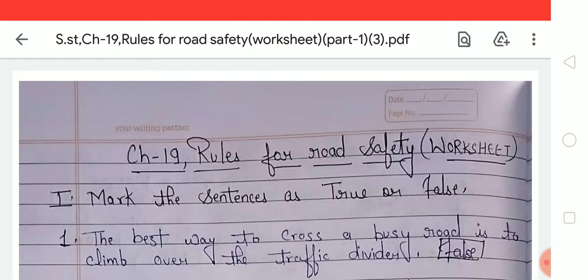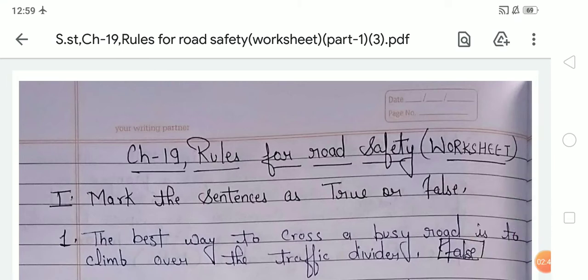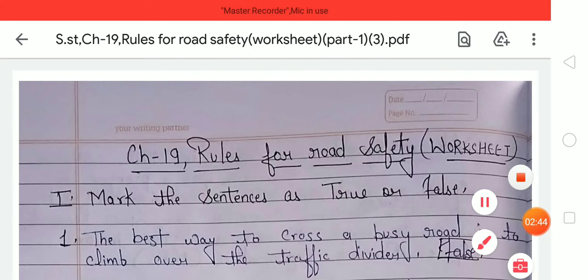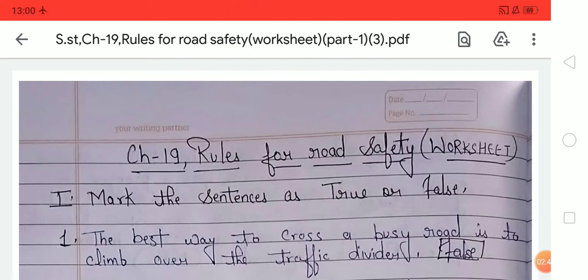So students, I hope you already know there are some signals for the man also. First one is the green man signal and second one is the red man signal. The green man signal indicates that we can cross the road, and the red man signal indicates that we need to wait and we cannot cross the road at that time. So students, I hope you all have understood chapter 19, and now come to the worksheet.